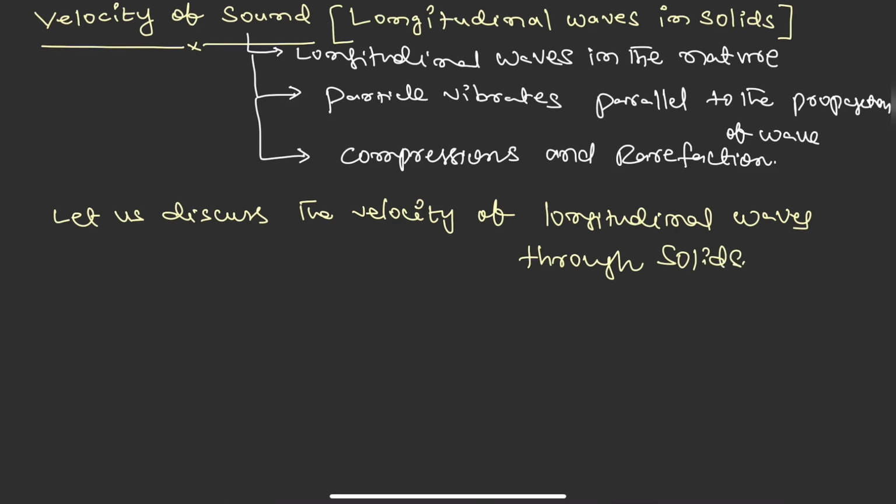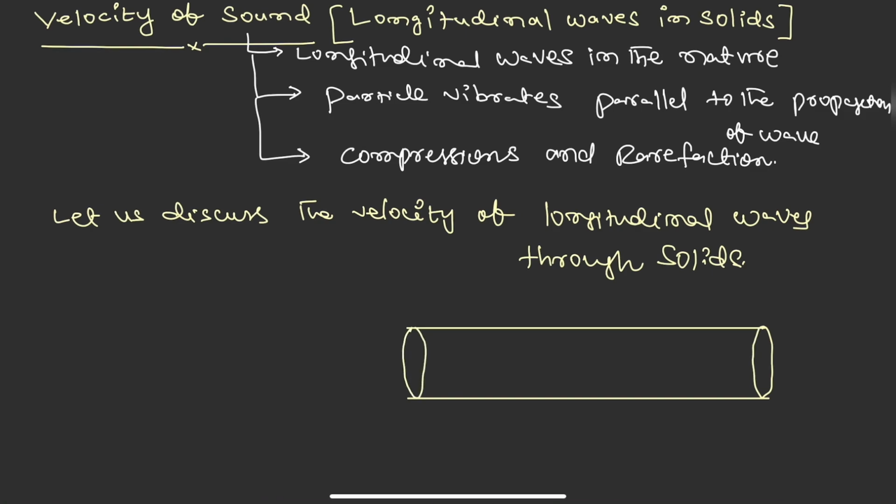So first I am considering a solid, a rod, whose cross-sectional area is A. This is the end O. I'm choosing a small length element from this, length element AB, whose length is dx.